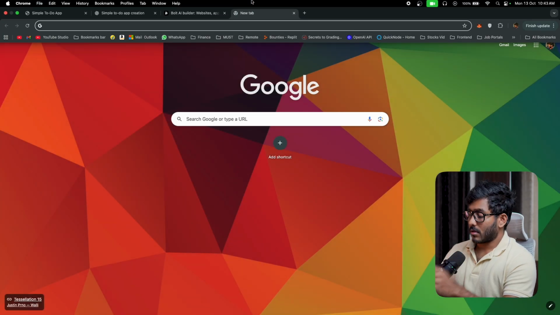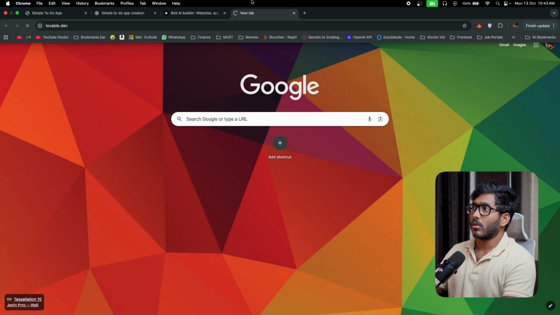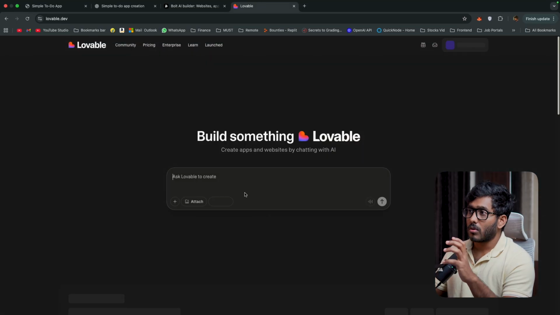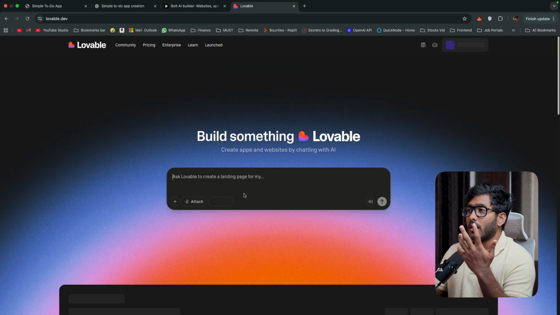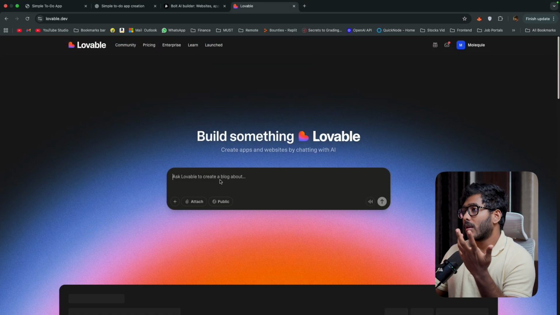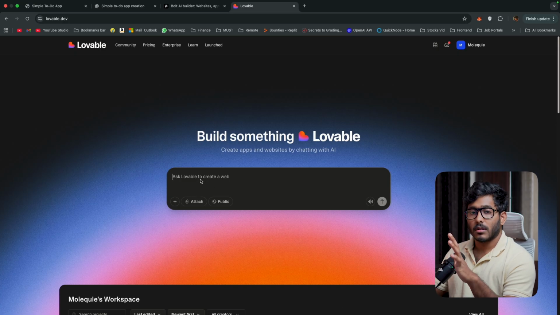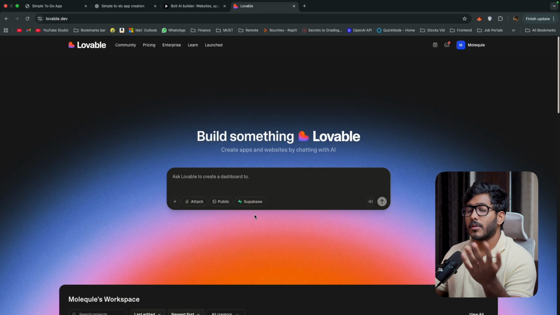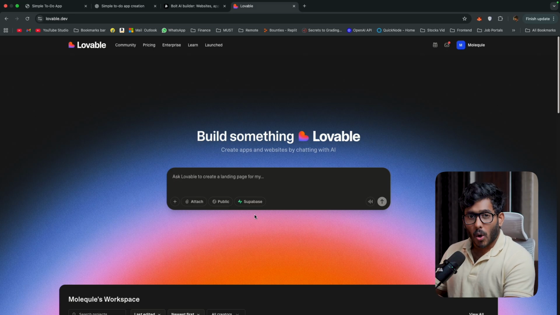Then you have something called lovable.dev. So this is also another vibe coding tool where you can create websites with just a few prompts. And under the hood, it is going to use some of the other LLMs that we have, whether it is going to be ChatGPT, or Claude, or Gemini 2.5 Pro, or whatever it is.